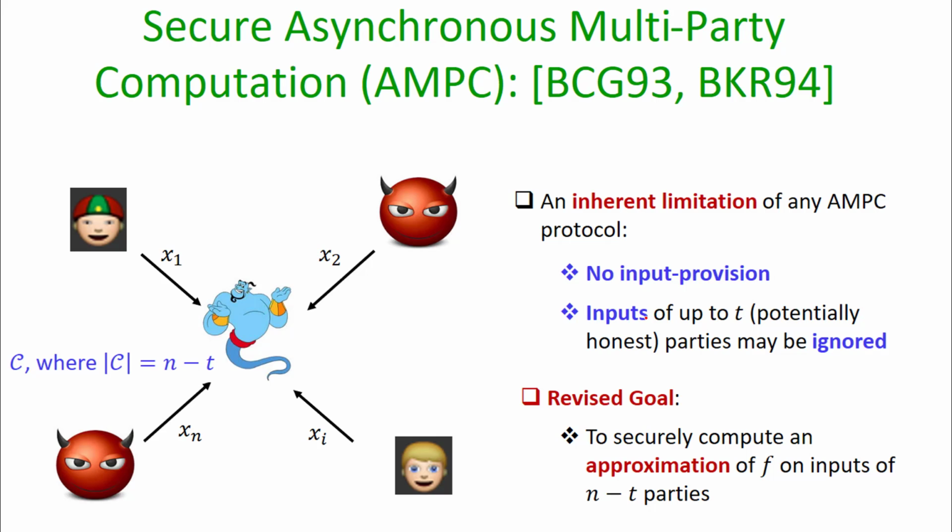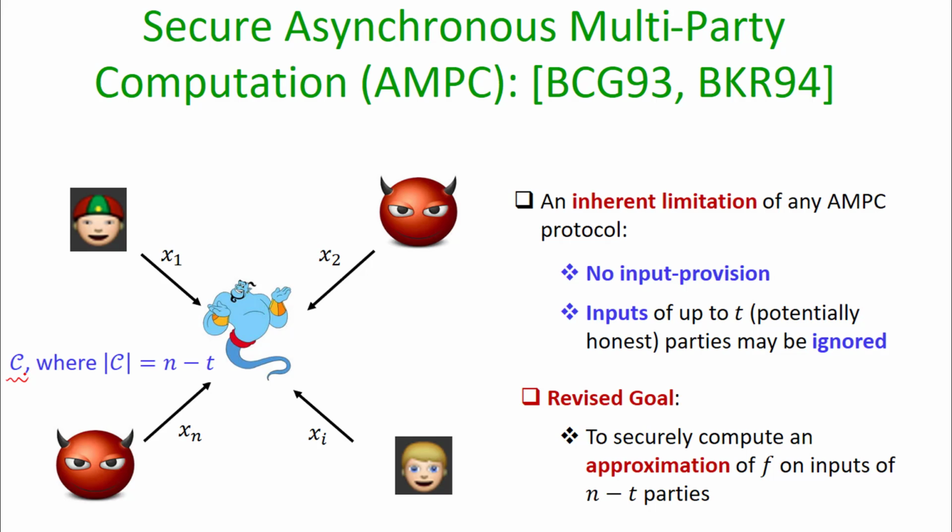Rather, it waits for a set of core parties, which I denote by this fancy set C, where the cardinality of C is n minus t, which is actually provided by the adversary. Namely, the adversary can specify to the trusted third party the set of n minus t input providers whose input should be considered for the computation.